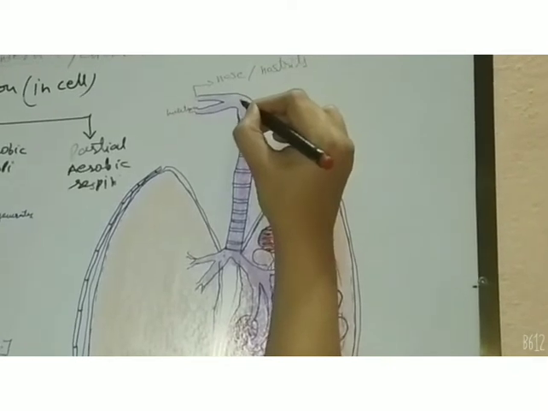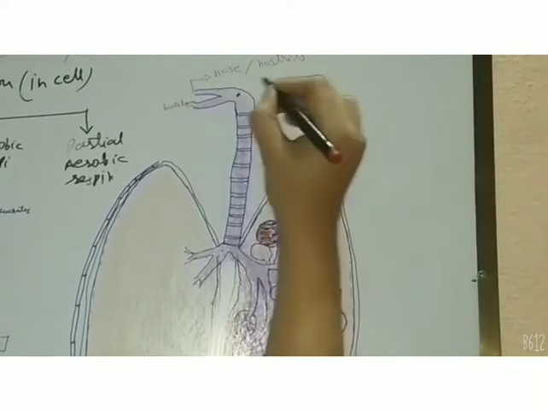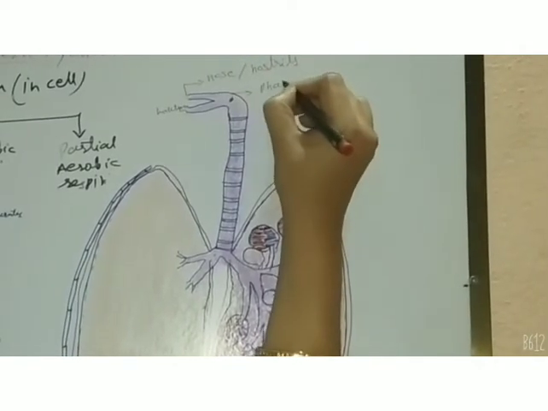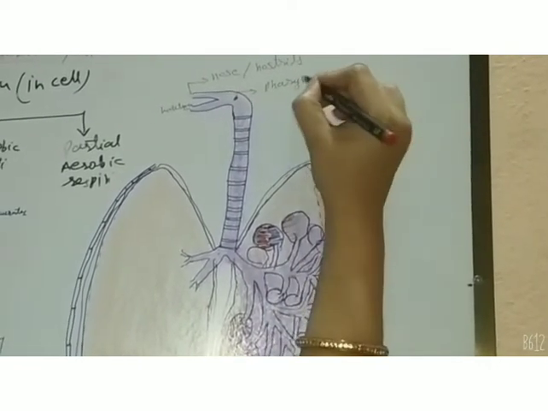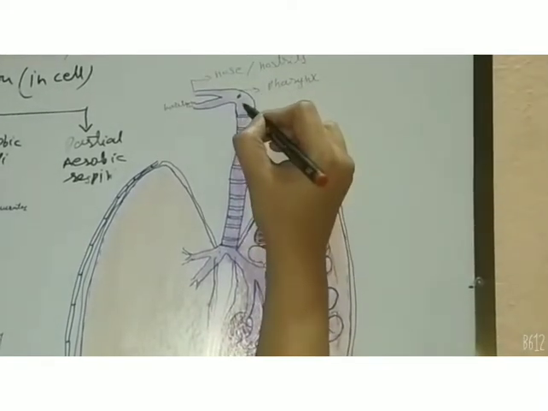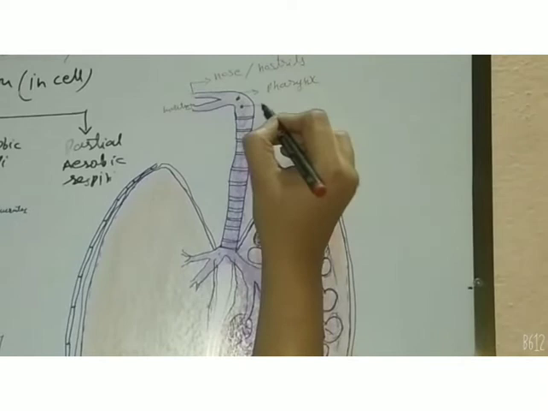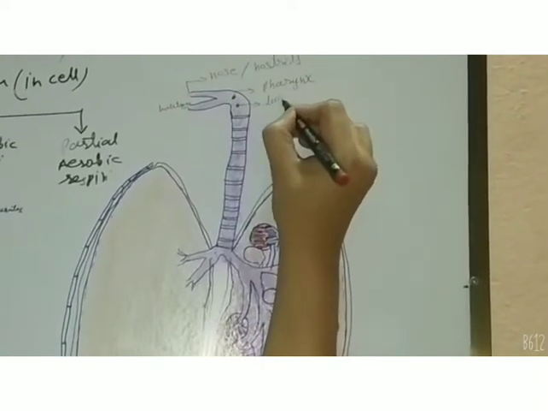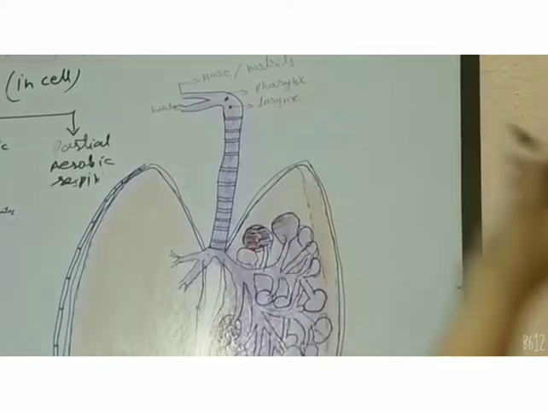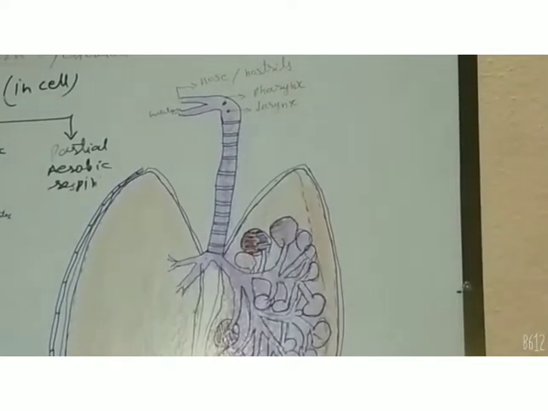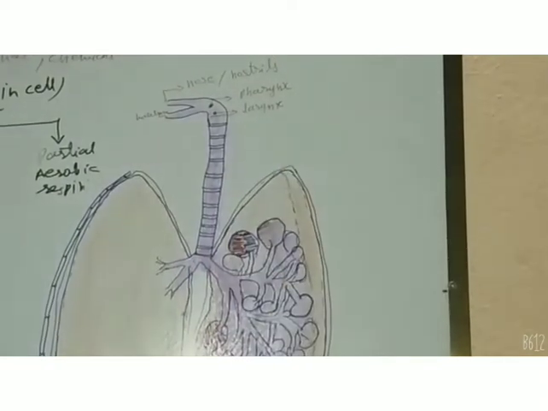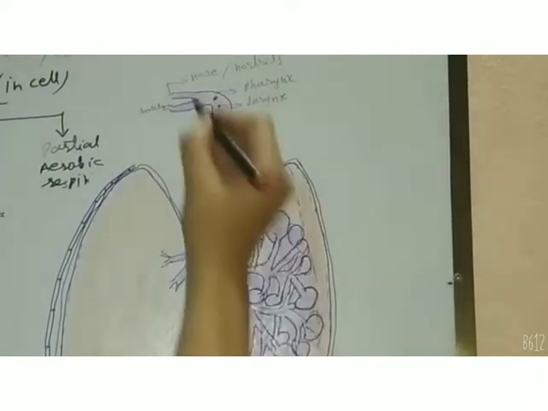Both passages come together and combine at a place called the pharynx. Then below that is the larynx, which is also called the voice box, and it produces sound in human beings. It is the organ through which the voice is produced.